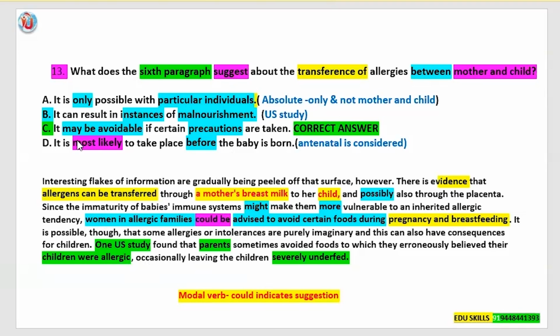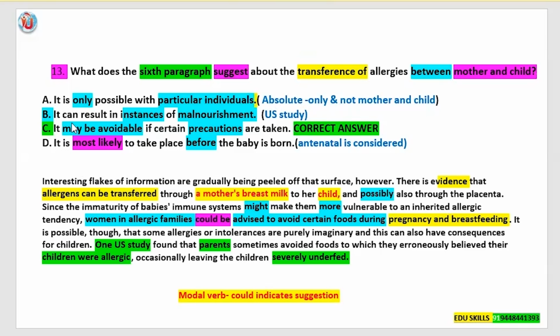Next, the eliminated answer options. Answer option A: it is only possible with particular individuals. Here "only" is there, so you can immediately eliminate answer option A. And it is told "particular individuals." Here they have not specified whether it is the mother and child. They've told some particular individuals, some individuals. So we are eliminating that.